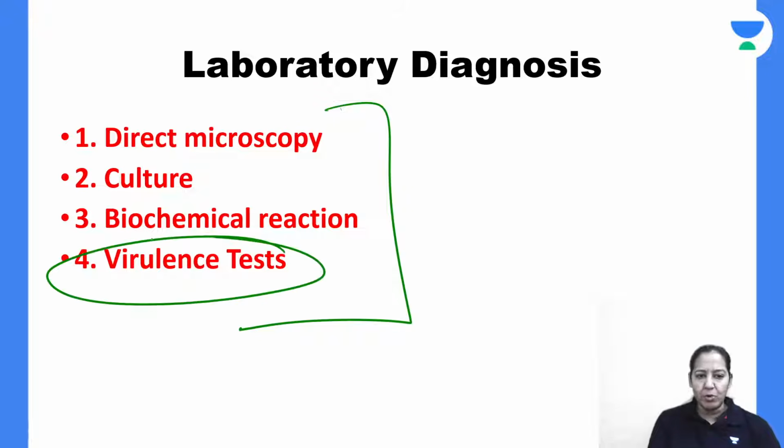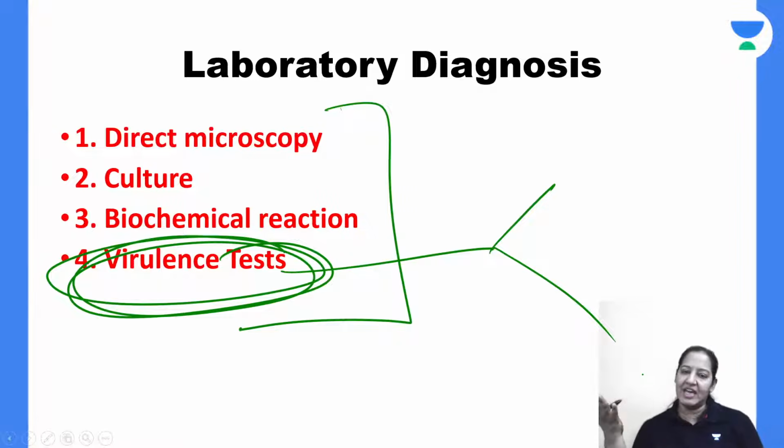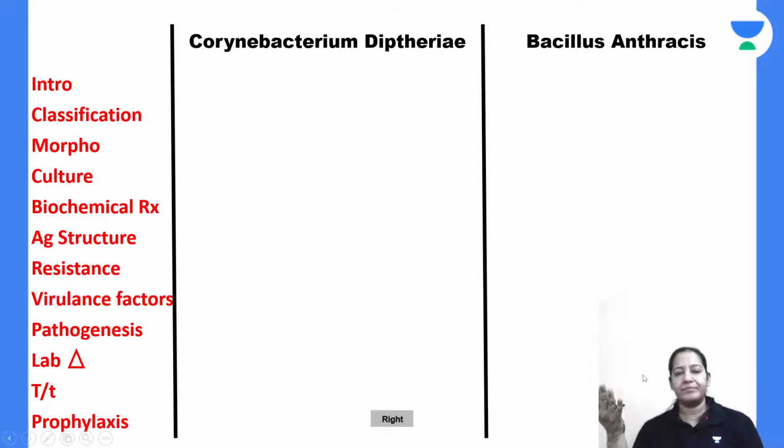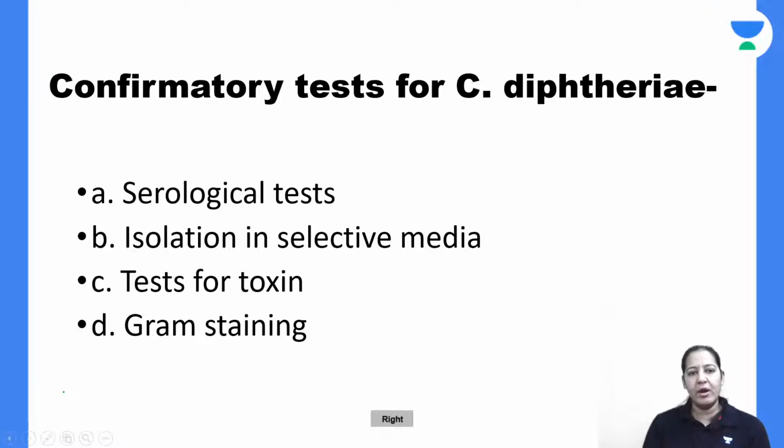In the lab diagnosis, most important is the virulence test, in vivo and in vitro. In vivo is done on the guinea pig, and in vitro is the Elek gel precipitation test. Coming to the treatment.